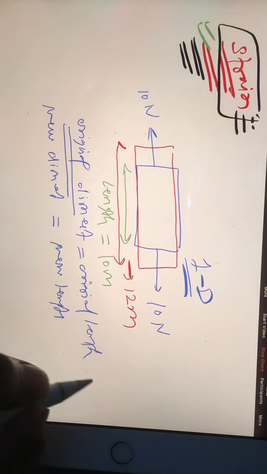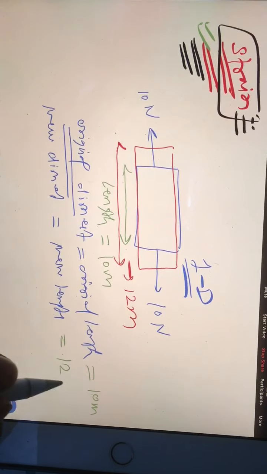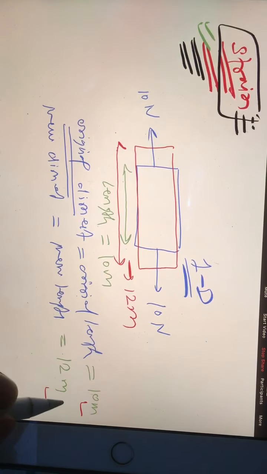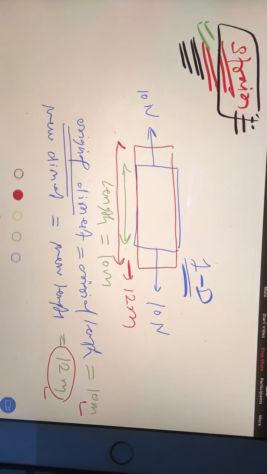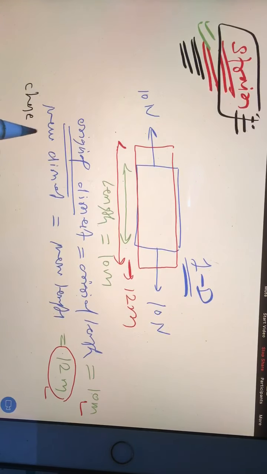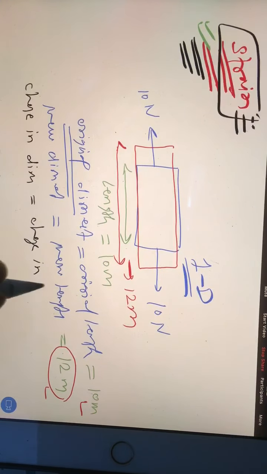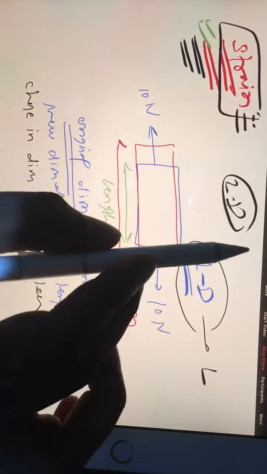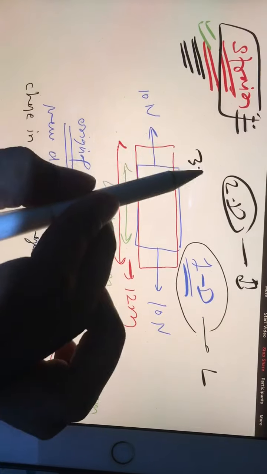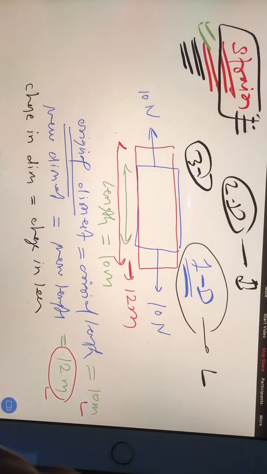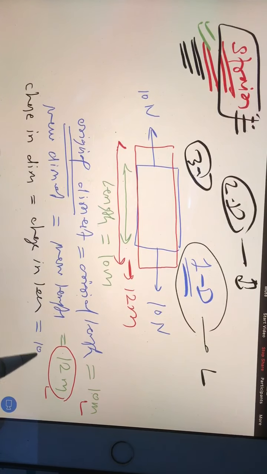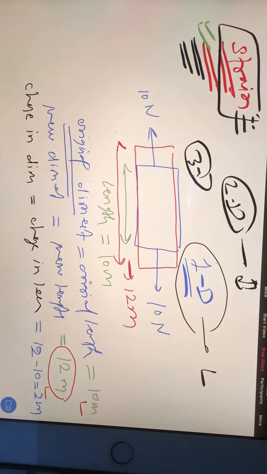So what was your original length? 10 meter. What is your new length? 12 meter. So this 10 meter and 12 meter, the 12 meter is 2 meter extra. So you will say change in dimension. Change in dimension, in this case, is change in length. In case of 1D we only talk about length. In case of 2D we talk about length and width. In case of 3D we talk about the entire volume. So change in length is 12 minus 10, that is 2 meter.